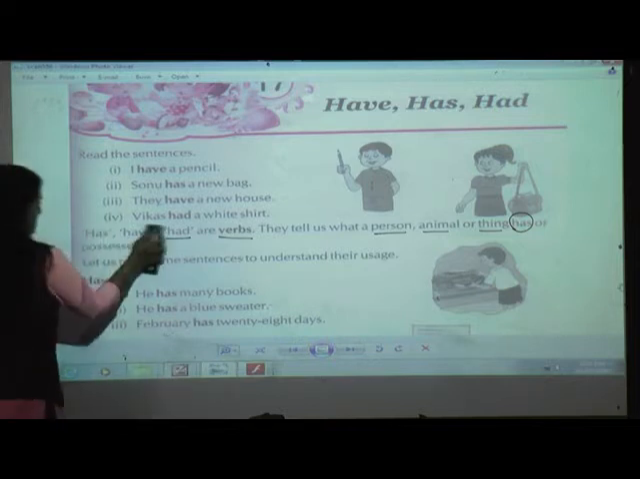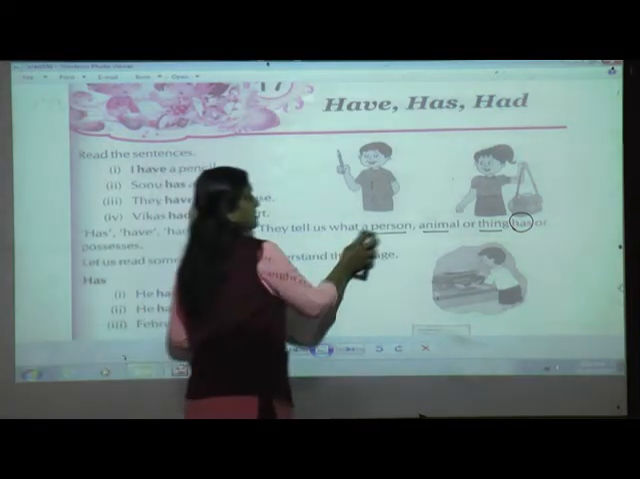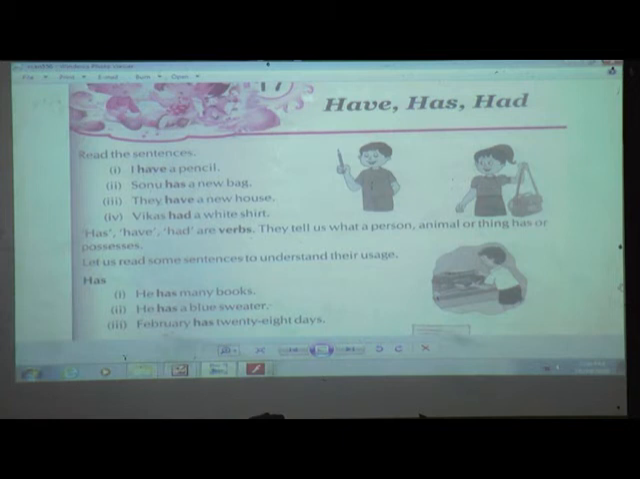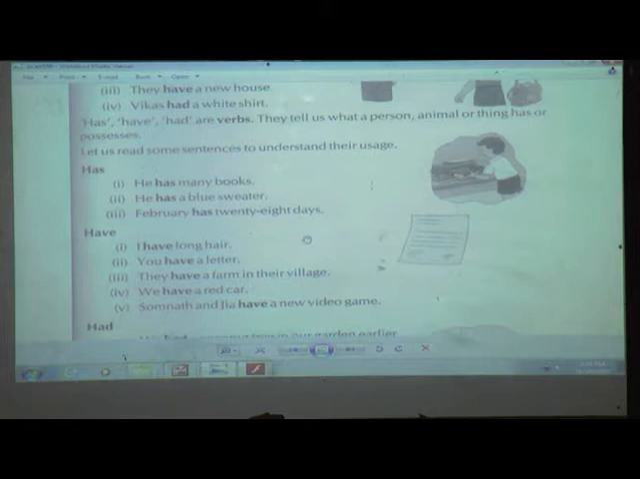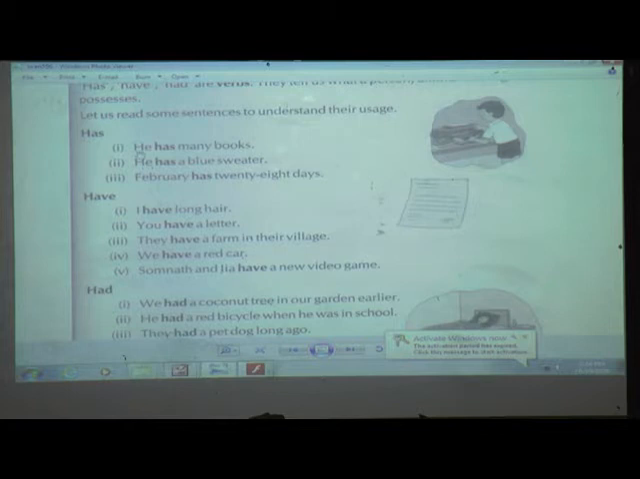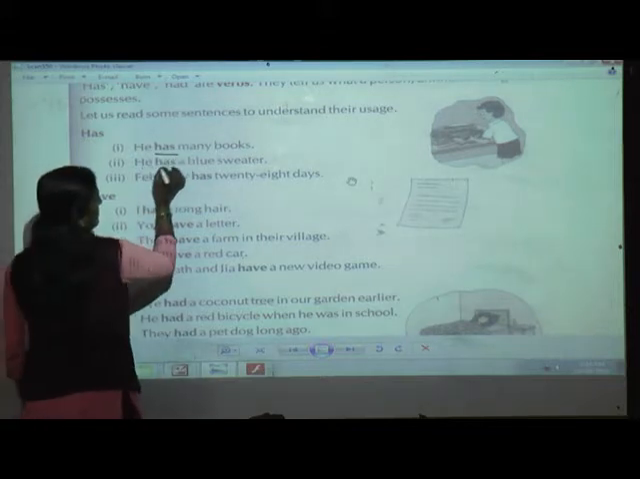Now we are going to read some sentences wherein we will come to know the usage of has, have and had. We are on page number 51. Let us read some sentences to understand the usage of has, have and had. Ready, students? Okay. Now here you can see: He has many books. He has a blue sweater. February has 28 days.